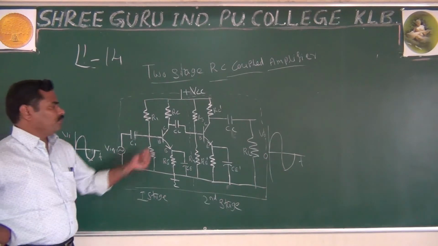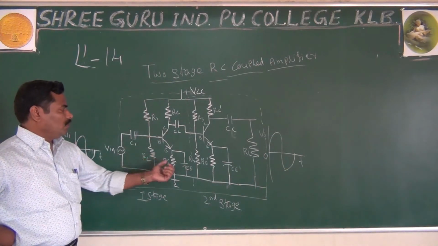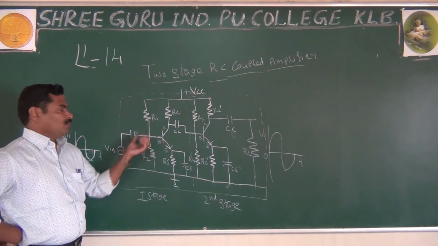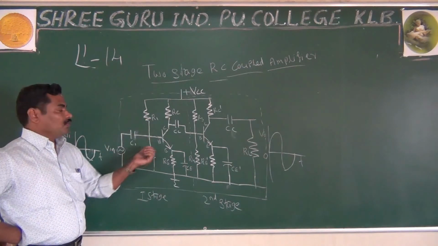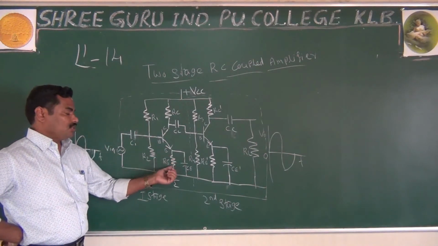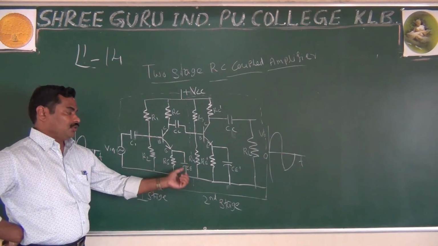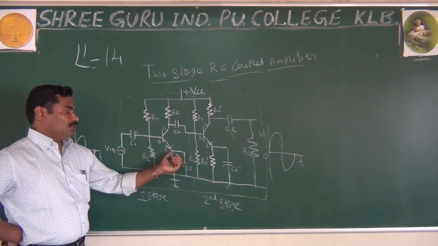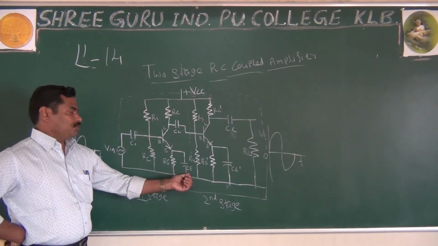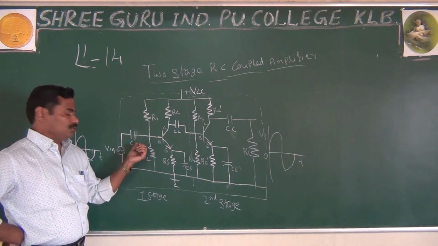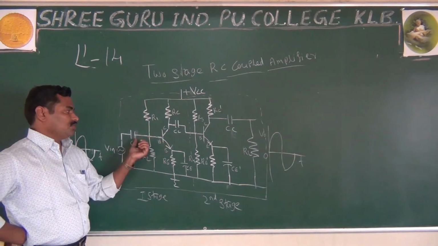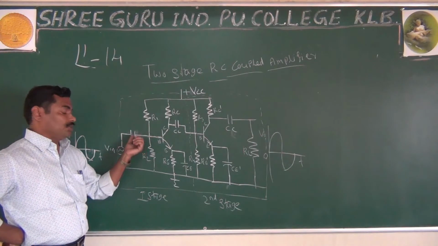The important thing about biasing, as we know, is that R1, R2, RC and RE make the biasing for our first stage. R1, R2 is nothing but voltage divider biasing, and RE is the important thing for stability of the Q point. The capacitor is the bypass capacitor. Whatever AC you are getting, you will bypass to the ground. And this C1 is the coupling capacitor. Whatever input is given, it is given to the emitter base section through the coupling capacitor.